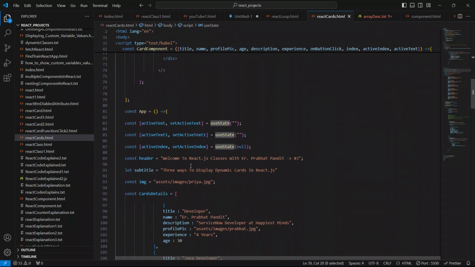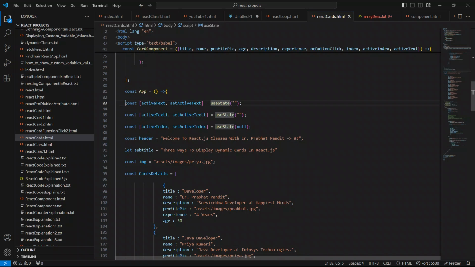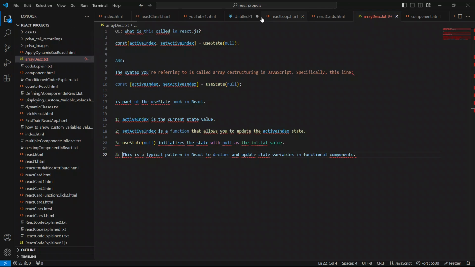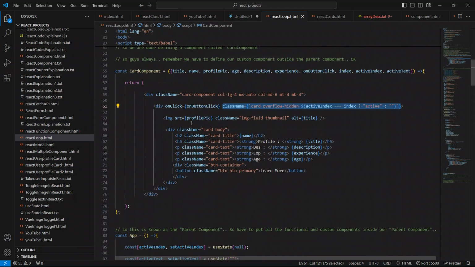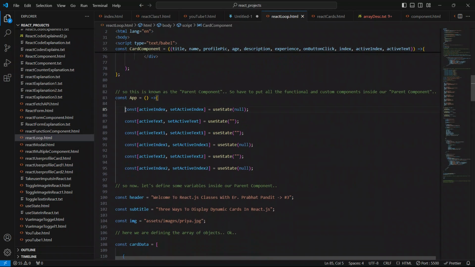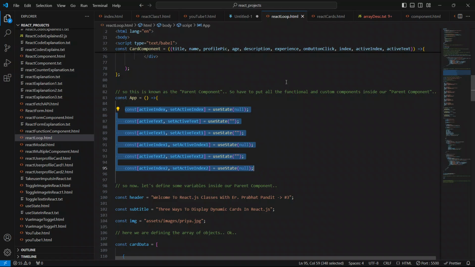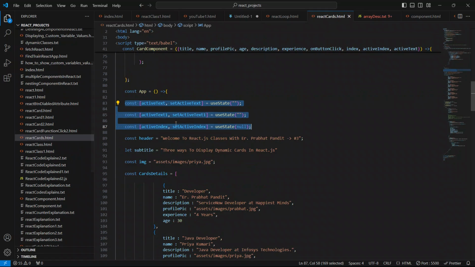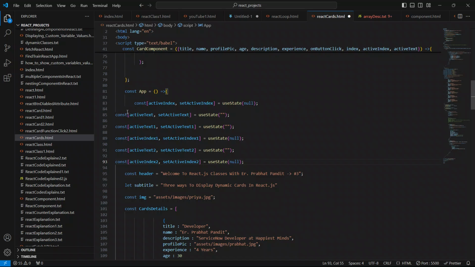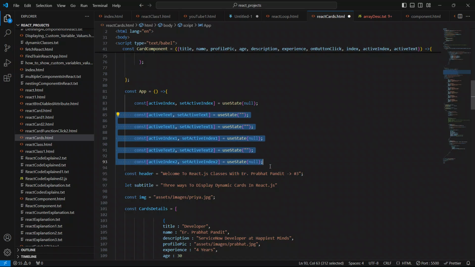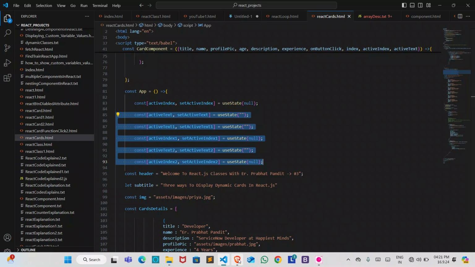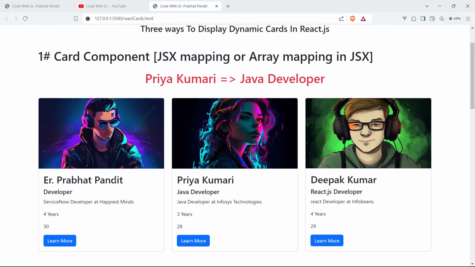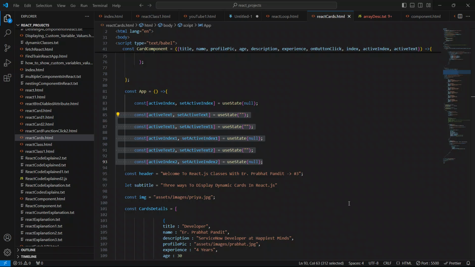So let's just copy these states from here and replace, not here, from here. Let's just copy these states from here and replace here. So replace it, and now save your code, go to the browser, and now click. Still guys, still it's not working. Why? There is no issue at all.